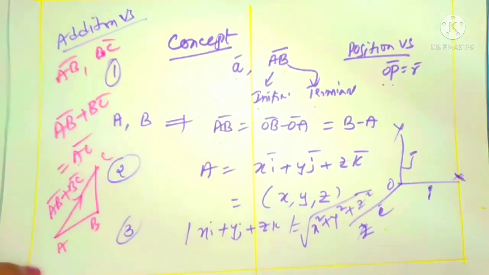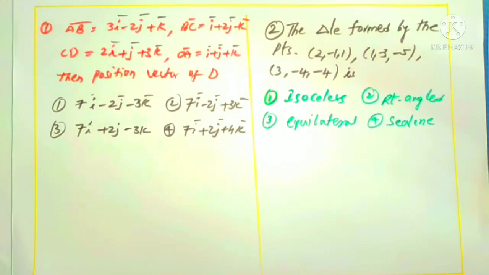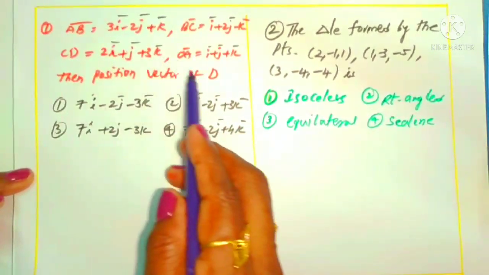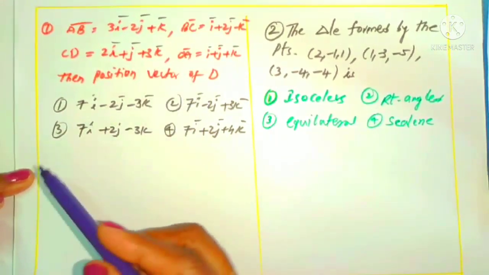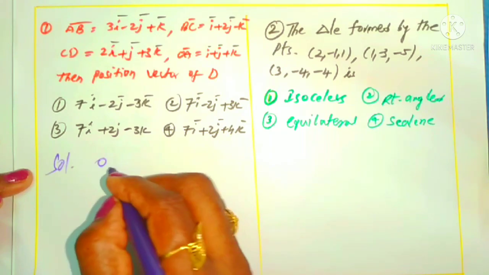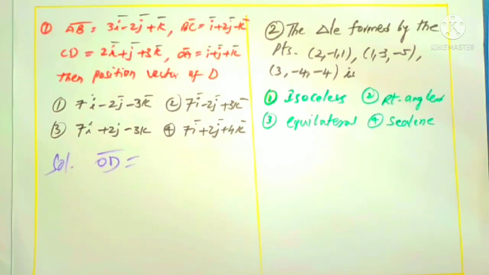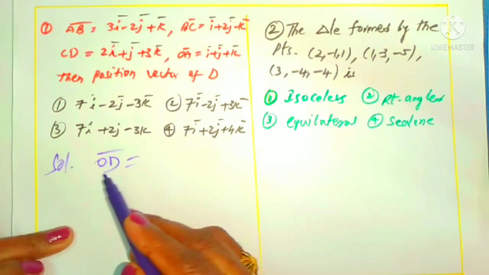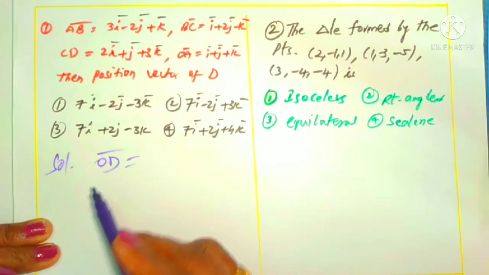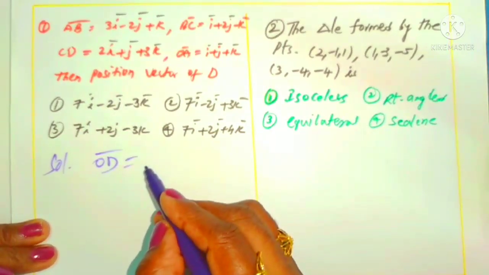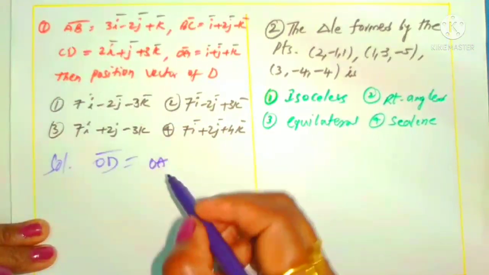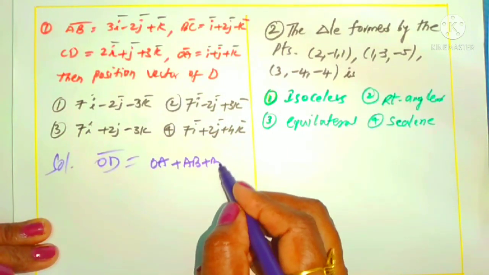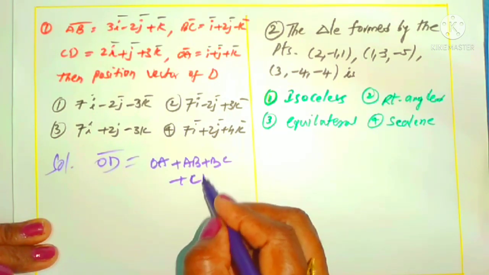Question number 1. What can we discuss here? Simply AB, BC, CD, OA. Four vectors are given like this. Then the position vector of D is asked. Position vector of D means simply OD is asked. For a position vector, we take the initial point as O. To find OD, we can add OA plus AB plus BC plus CD. By adding all this, we can get OD.